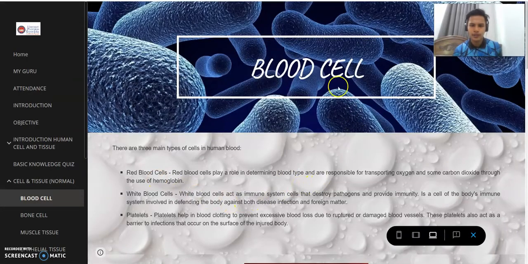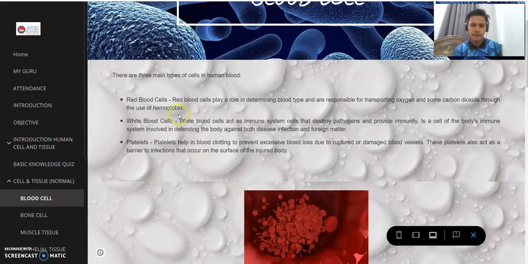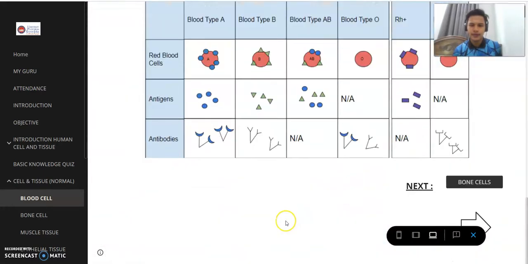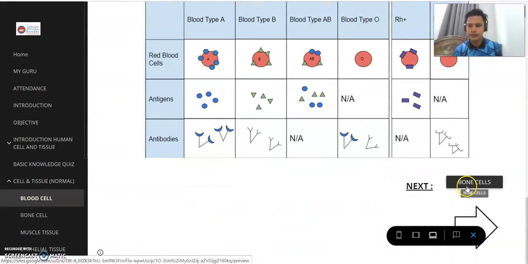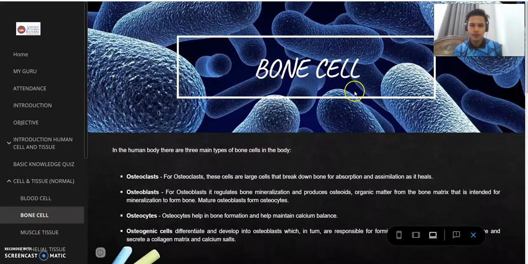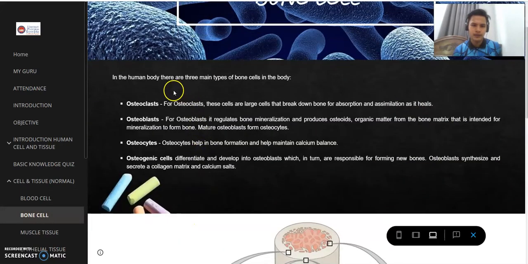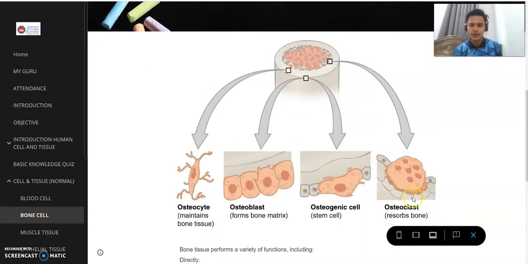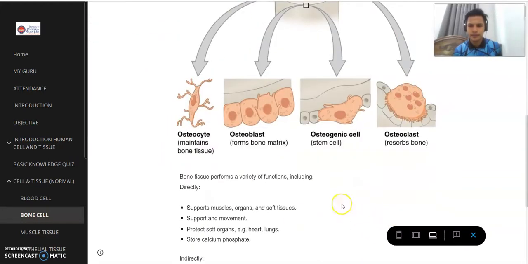As you can see here, the page of blood cell has 3 main types, 1, 2, 3, and some pictures or diagrams for them. And then we go into bone cell. We have 3, actually 4: osteoclast, osteocyte, osteogenic cell. And then, as you can see here, the diagram.